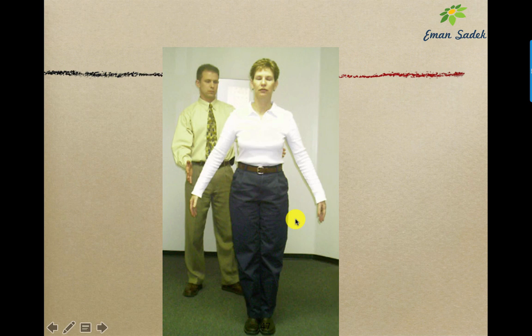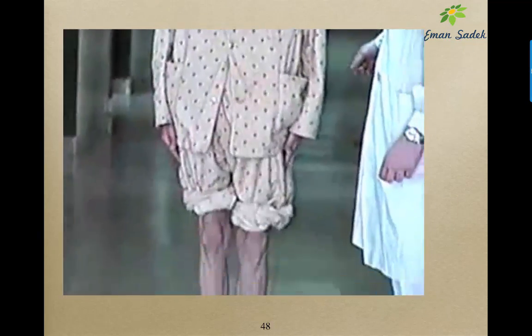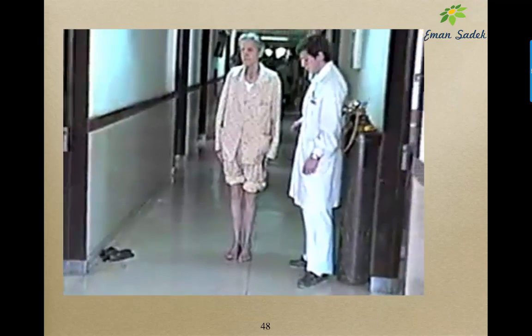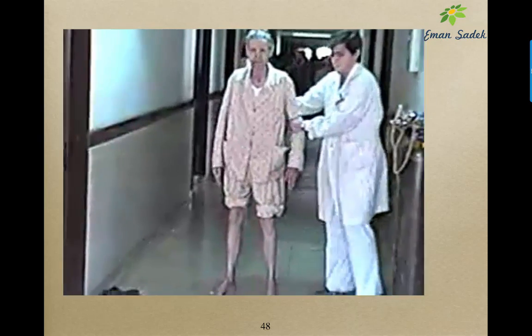So the patient, as we will see here, this is a patient with a lesion in the gracile tract, and here with opening his eyes he can walk somewhat normally, but when he closes his eyes he is swinging, because now the cerebellum is not aided by the vision, and the gracile is not working perfectly, so he is swinging. Thank you very much.